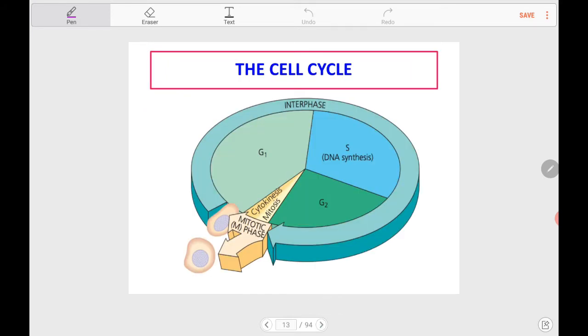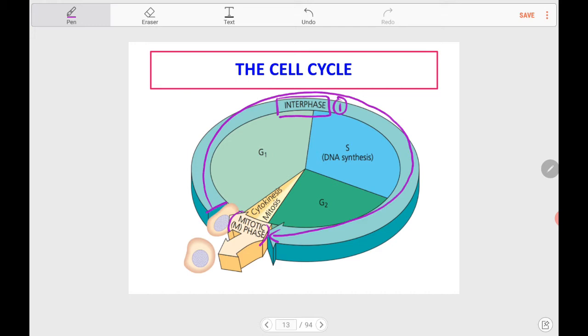Okay, so this is a diagram to show the two main stages of the cell cycle. Starting at this point up until right before the M phase, this is interphase, the first stage of the cell cycle.